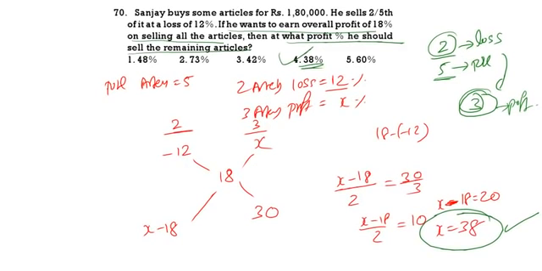Here we are using the alligation mixture method. X minus 18 corresponds to 2 articles, and 30 corresponds to 3 articles. So X minus 18 by 2 is equal to 30 by 3, and 30 by 3 is nothing but 10. So X is equal to 38%, which is the correct answer. If X is equal to 38%, our option will be the 4th. So the 4th one is the correct answer. The remaining we will continue in the next class.